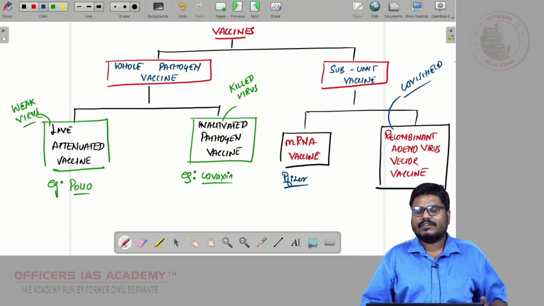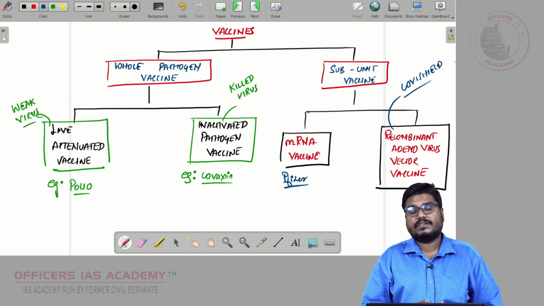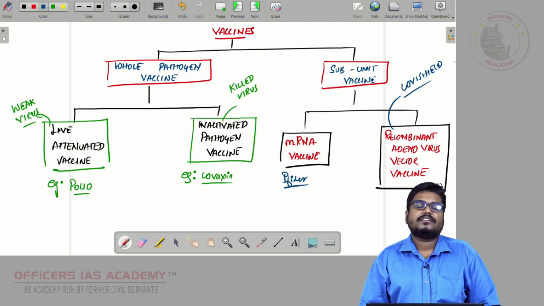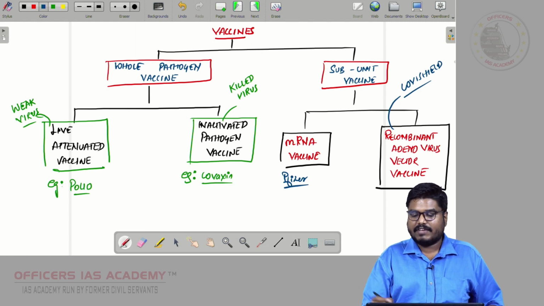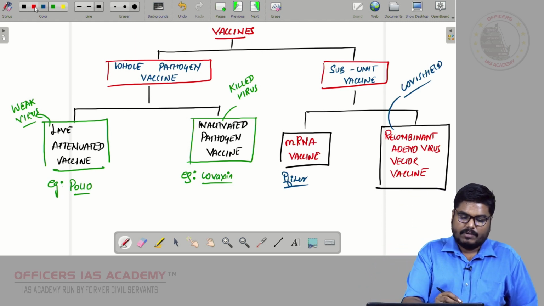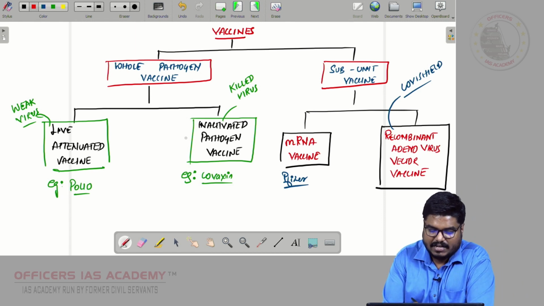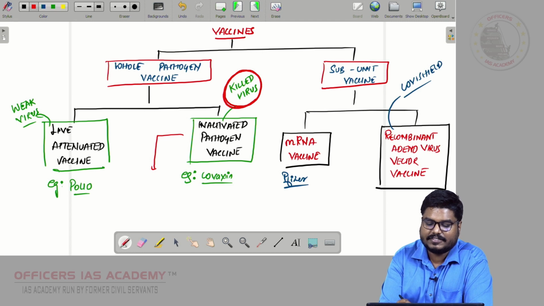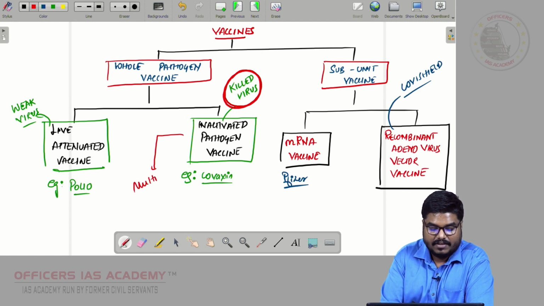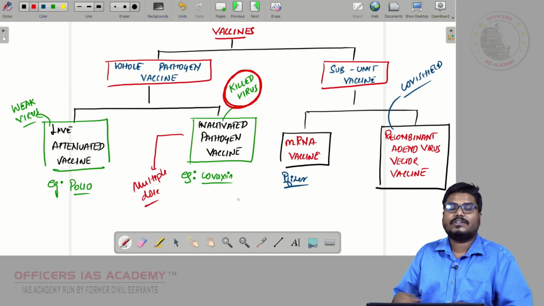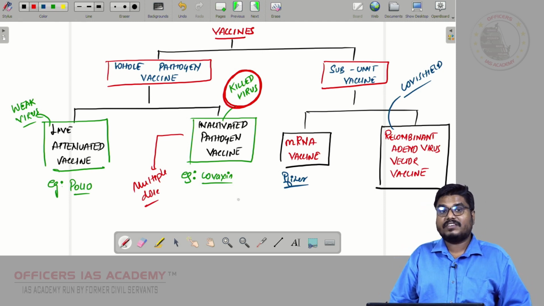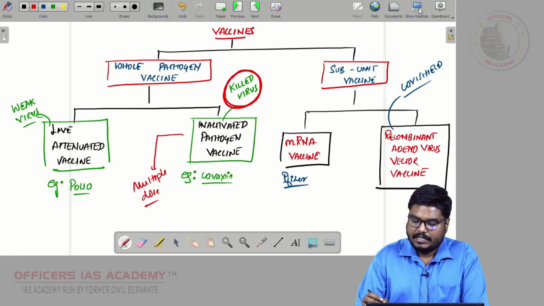These terms often come in the news, and there could be a question in your prelims, so I thought of explaining the types of vaccines. One more point I would like to add: with the inactivated pathogen vaccine, when we are sending a killed virus, we need to give multiple doses. That is why Covaxin and others are given in 2 doses, to improve efficacy.